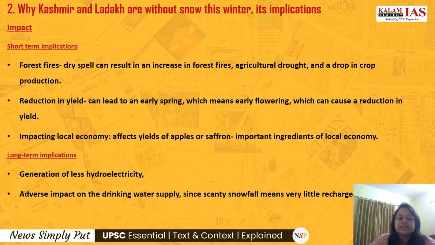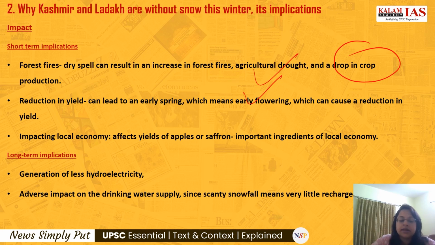Let's now see the impact. What will happen if there is no snow? What will happen if there is no precipitation in Kashmir and Ladakh? We have divided the implications into short term and long term. Coming to the short term implications, there will be a lot of forest fires because of the dry spell. And when there are a lot of forest fires, there will be an agricultural drought situation. There will be a drop in crop yield, a drop in crop production.